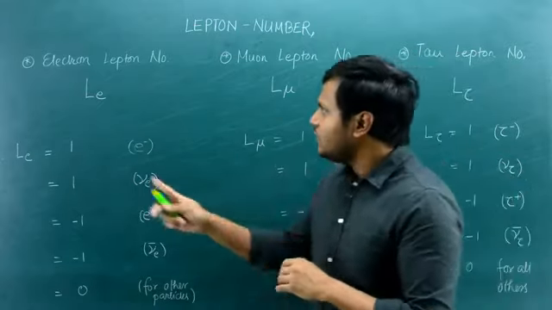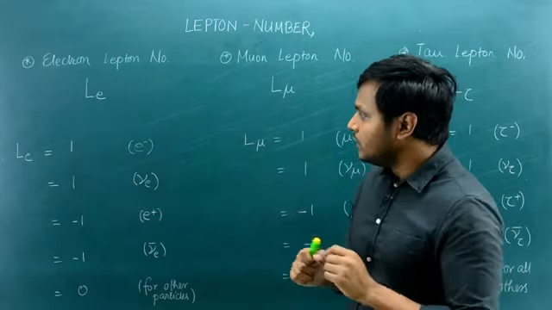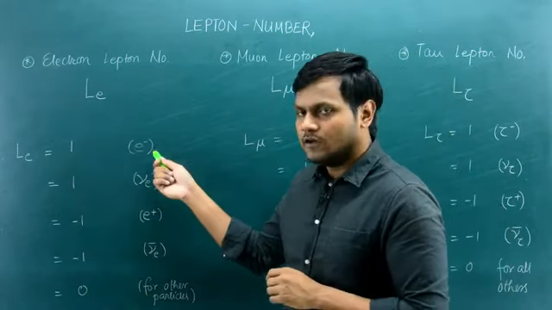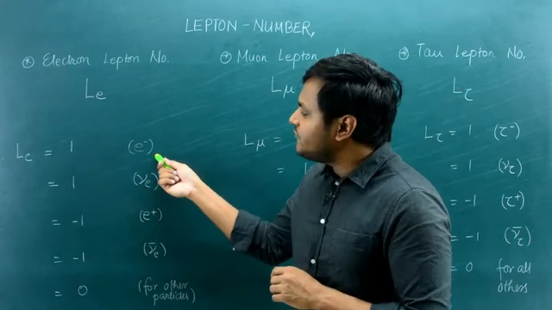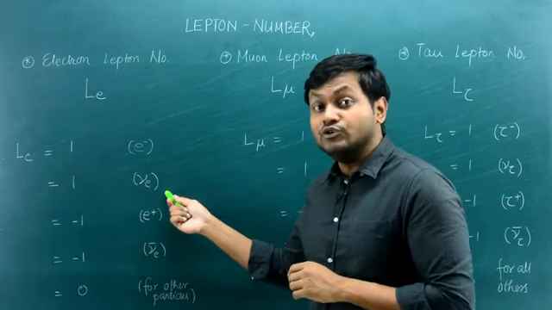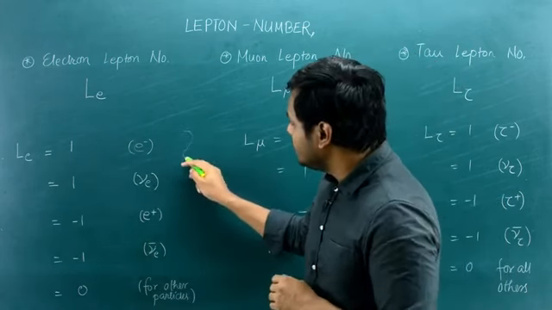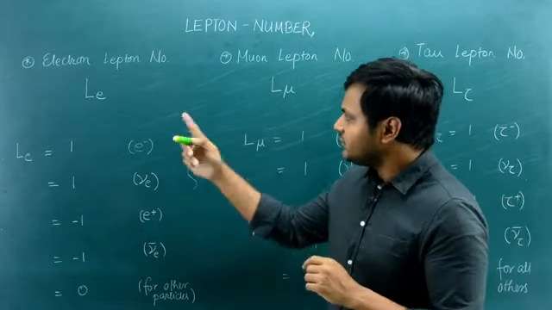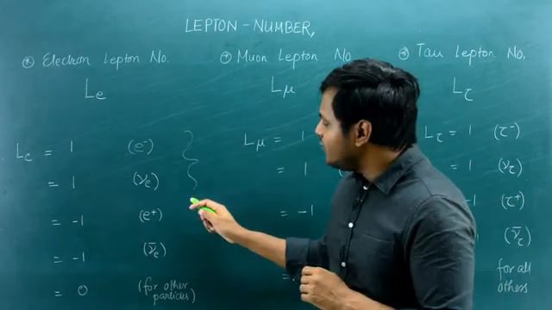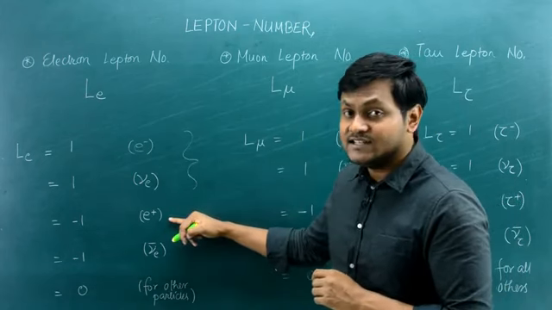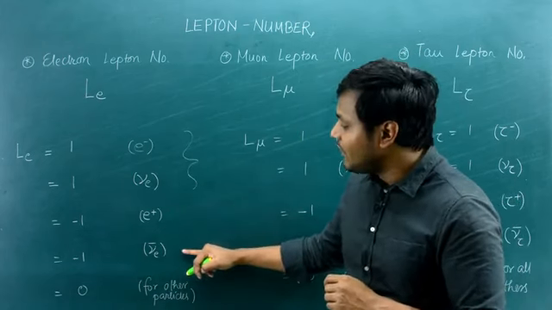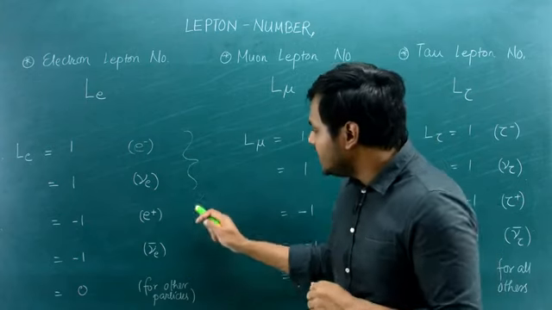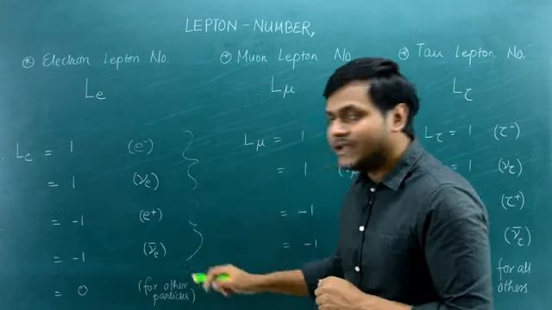Okay, so as it turns out, the electron lepton number has a value of 1 for the electron. It has a value of 1 for the electron neutrino, but it has a value of -1 for their antiparticles. So it has a value of -1 for the anti-electron, and it has a value of -1 for the anti-electron neutrino. All right, let me repeat it again.